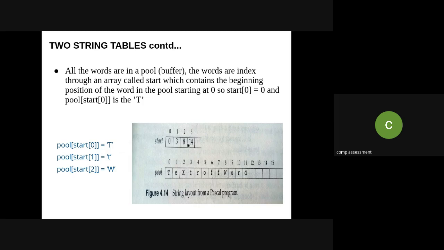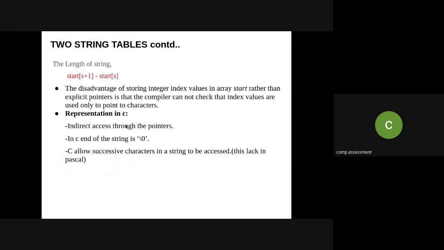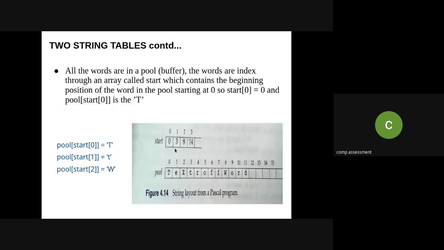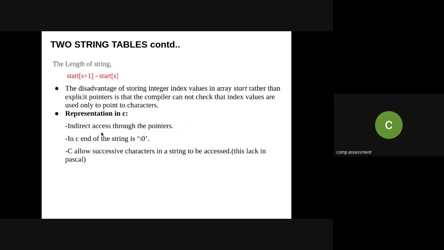Here we know this is the index and it points to that particular character, but we do not know whether it is an actual integer value or an address. That is the disadvantage of using the two string table.